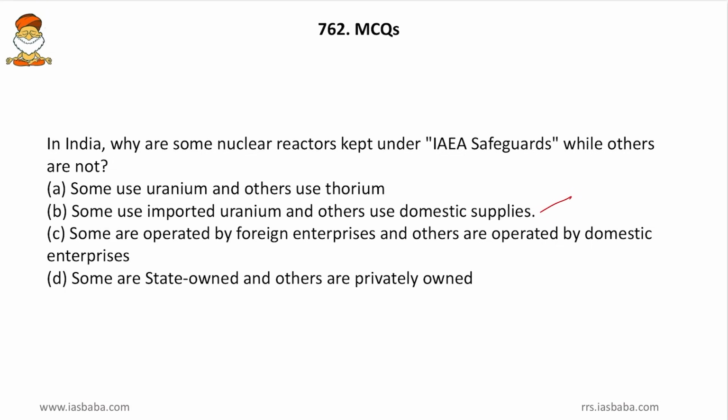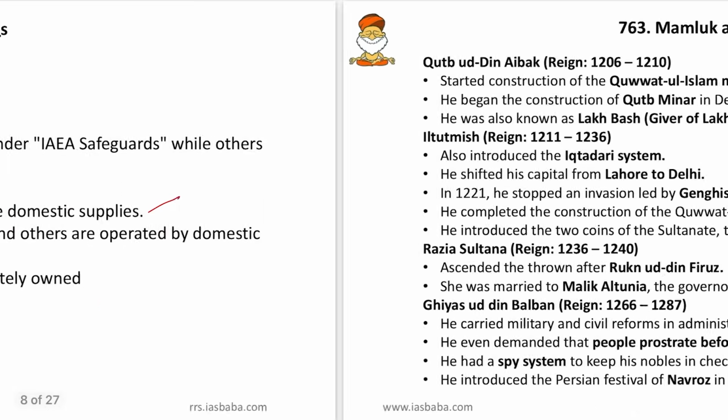Then some are operated by foreign enterprises and others are operated by domestic enterprises. So friends, this IAEA has nothing to do with the ownership, it has only to do with the enrichments. Then some are state owned and others are privately owned. Once again, ownership doesn't matter at all. Even if it is privately owned or state owned, the IAEA can impose sanctions. Most of the Iranian nuclear reactors are state owned, but still they are under IAEA surveillance. So by seeing all these things and by using technological common sense, option B sounds formidable. So once again, an easy question, not so difficult. So this is all about today's guesswork. Then come to next one.